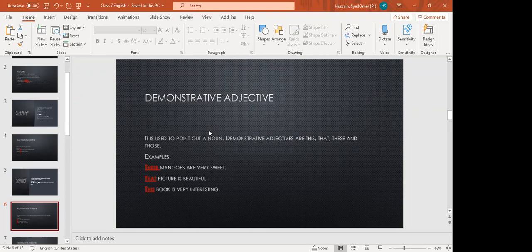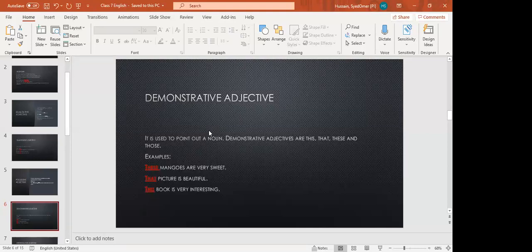Only the difference is that when we are talking about demonstrative adjective, we put this, that, these, and those before a noun: this toy, that girl, that boy, that painting, these mangoes, those chairs. We are going to put this, that, these, and those before a noun. Where are we going to put them? Before a noun. Okay, remember this thing. We cannot put them after a noun. We have to put them before a noun.